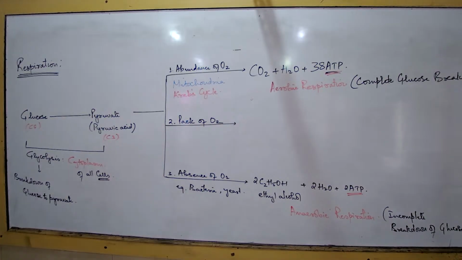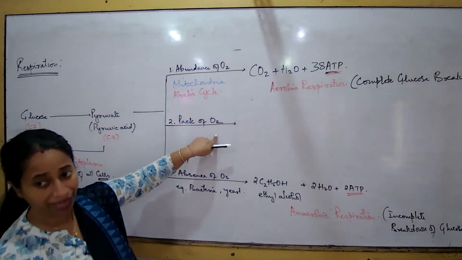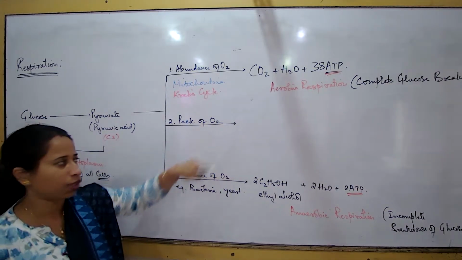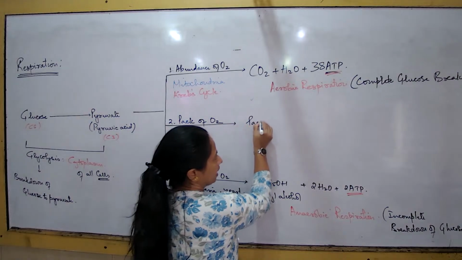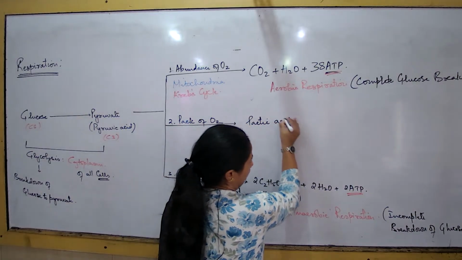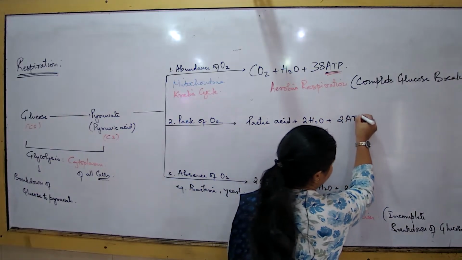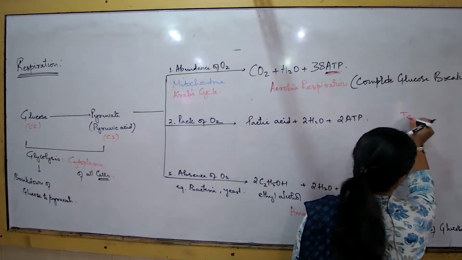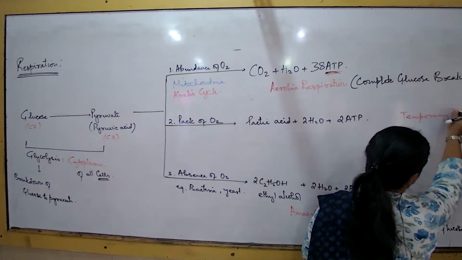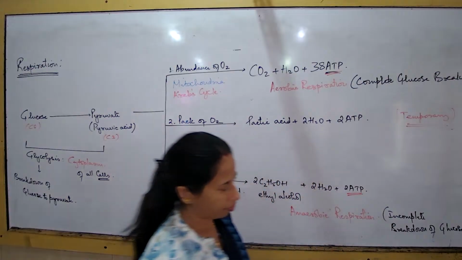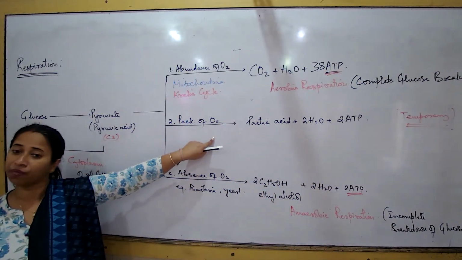Every now and then we experience that the moment we speed up muscular activity, the breathing rate increases. Why does that happen? To get more and more oxygen into our blood and body cells. Now for this type of situation, when sometimes there's a lack of oxygen, what would the products be? The products would be lactic acid, and 2 molecules of water and 2 molecules of ATP. But I said this is a temporary phase. Don't write all these things when you are writing down the full flow chart. Now, this is a temporary phase. Then what will happen?